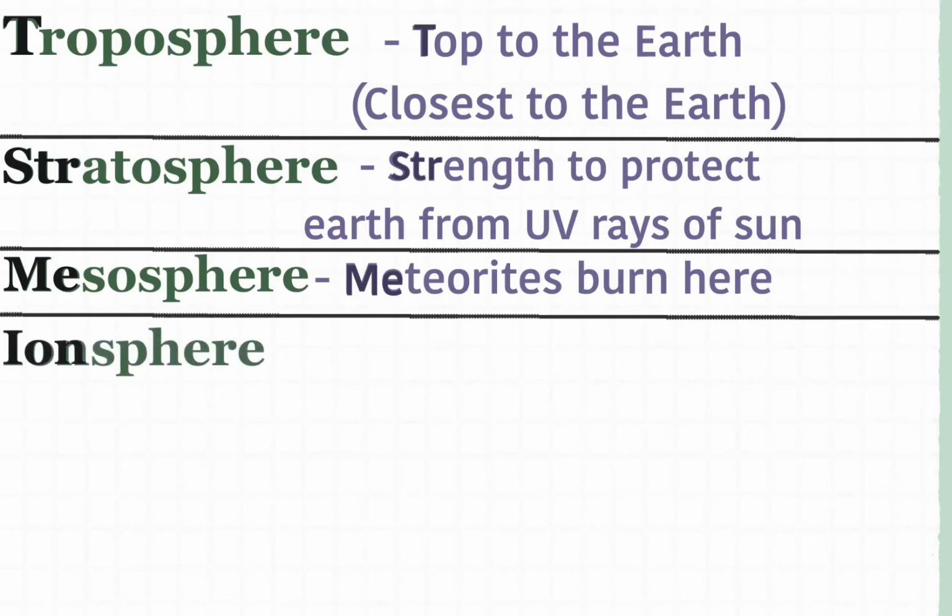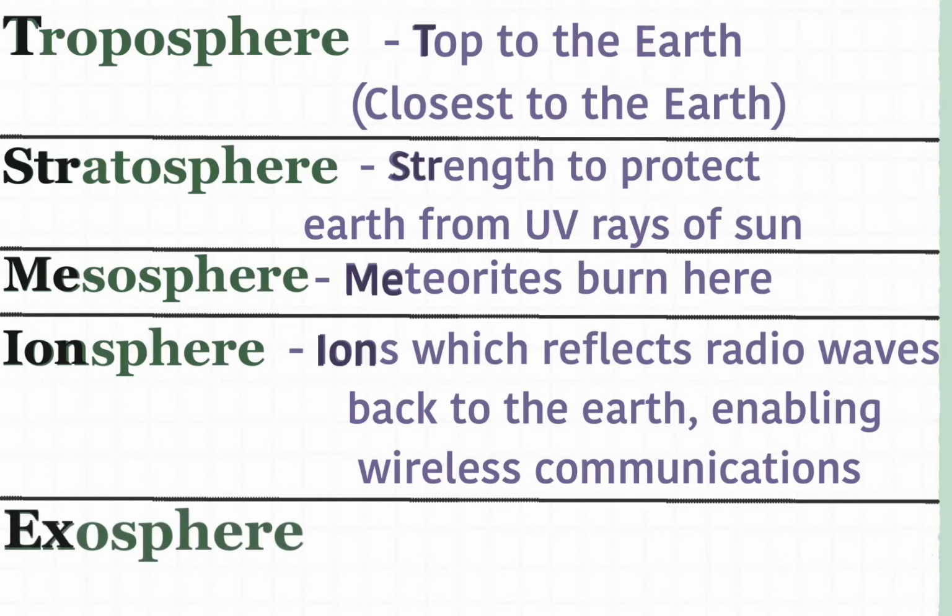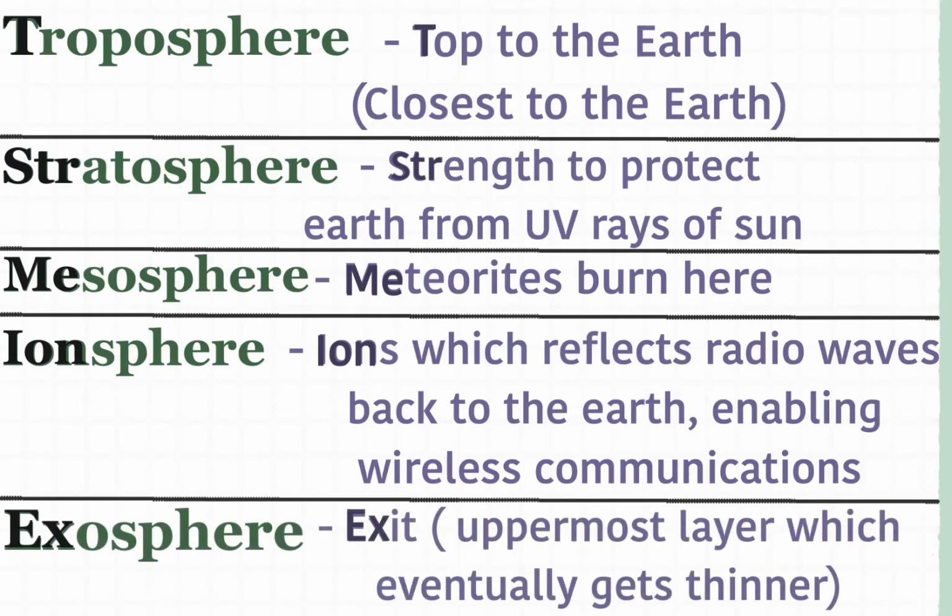For ionosphere, you can remember ION, ions. They are electrically charged particles which are going to reflect radio waves back to the earth, enabling wireless communication. And for exosphere, you can remember EX, exit. It is exiting, which means it is the uppermost layer which is eventually becoming thin while exiting.